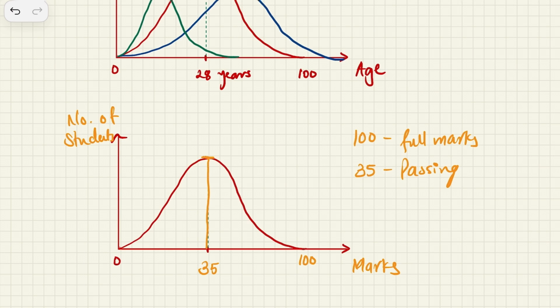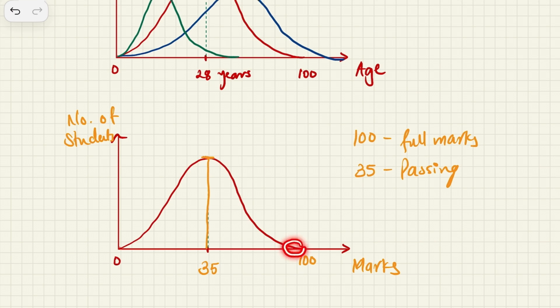If you see this graph, it will be quite familiar. Number of students is plotted on the y-axis, marks on the x-axis. No student is going to get more than 100 marks, and no student is going to get below 0 marks. 35 is the passing, and the irony, the truth of life, is that most students just cross the line. So there will be a lot of students at this peak, and 35 marks will be obtained by a lot of students.